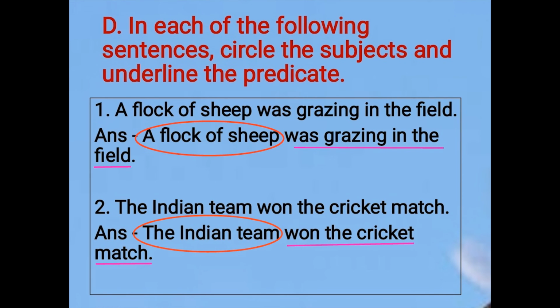Next is, in each of the following sentences, circle the subject and underline the predicate. So number 1: a flock of sheep was grazing in the field. We are talking about here a flock of sheep. So circle a flock of sheep because that's the subject. Was grazing in the field is the predicate. So underline the predicate. Number 2: the Indian team won the cricket match. Subject is the Indian team, won the cricket match is the predicate.